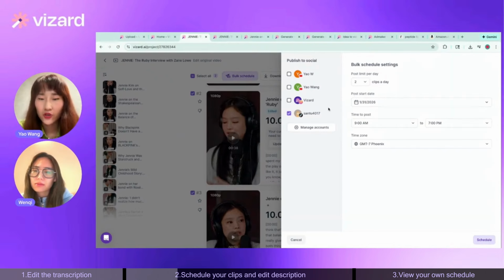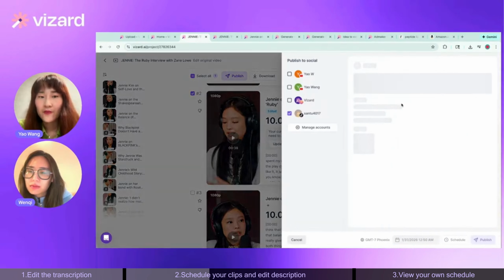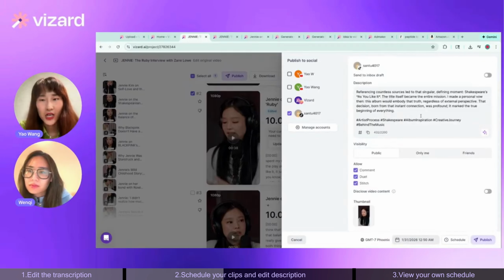And then after you click bulk schedule, this will lead you to a page where you can manage your social media accounts, and you can select the number of clips that you want per day, and also the post start date and the post start time. All right, so let me go back to just selecting one of them and then show you how the description is generated automatically on Vizard. So if you hit publish here, let's give it some time. And here, a description of the post will automatically be generated for you.